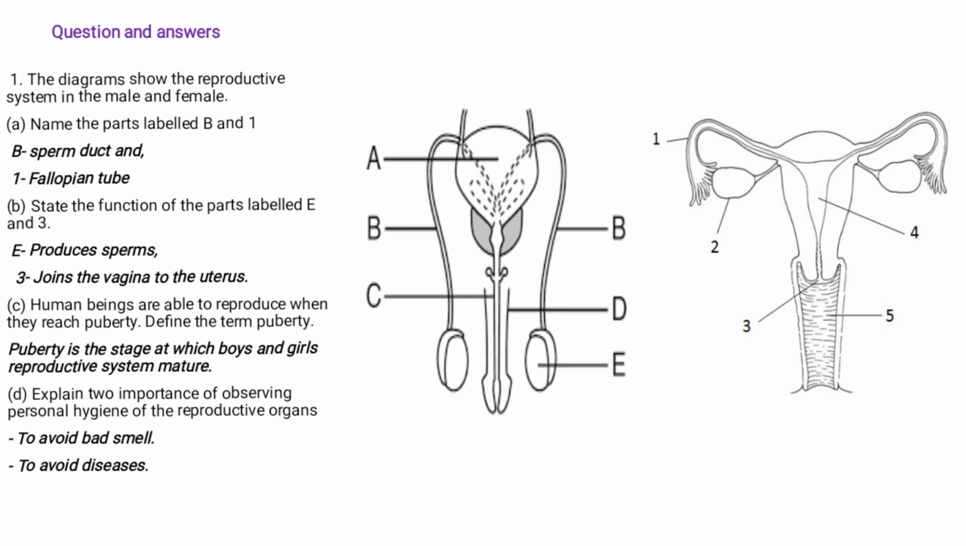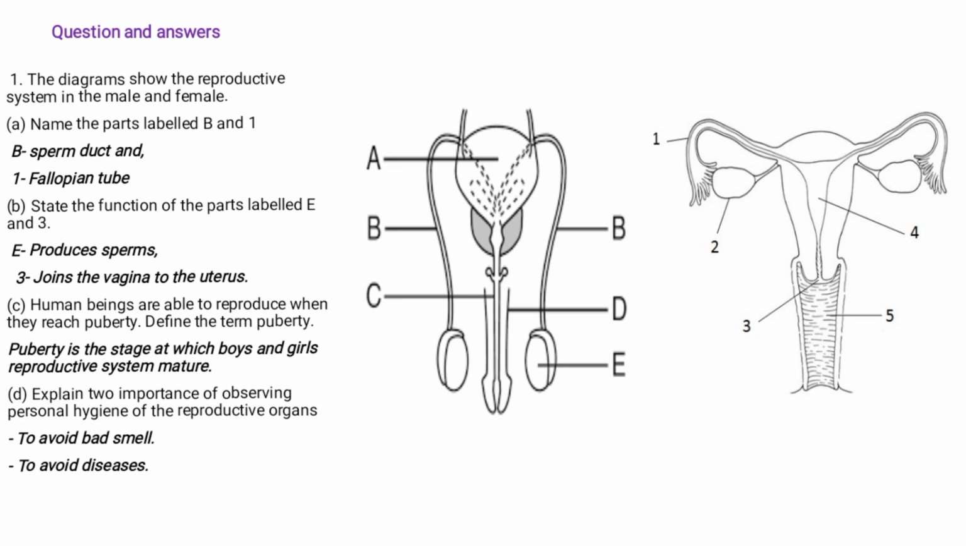All right. So let's go to question C. Human beings are able to reproduce when they reach puberty. Define the term puberty. Now, puberty is the stage at which boys' and girls' reproductive systems mature. So we know that puberty is the stage when the reproductive system of both boys and girls matures. In short, when boys and girls become ready to reproduce young ones, that's what we call puberty.